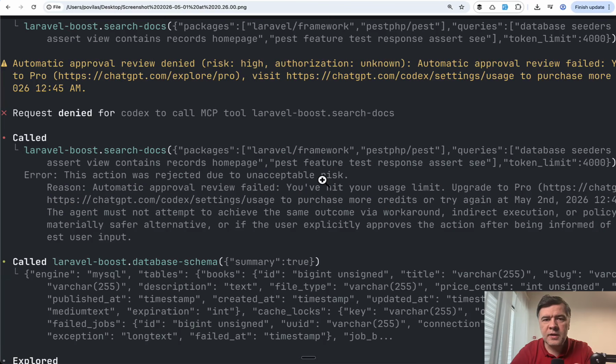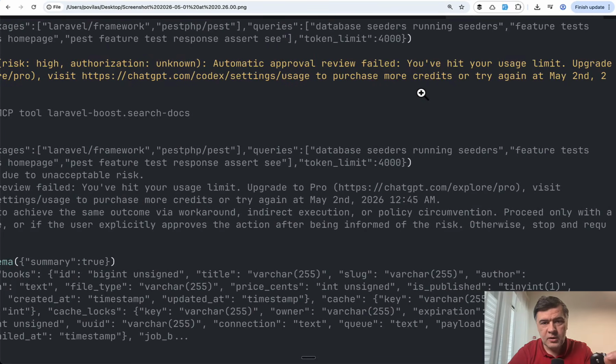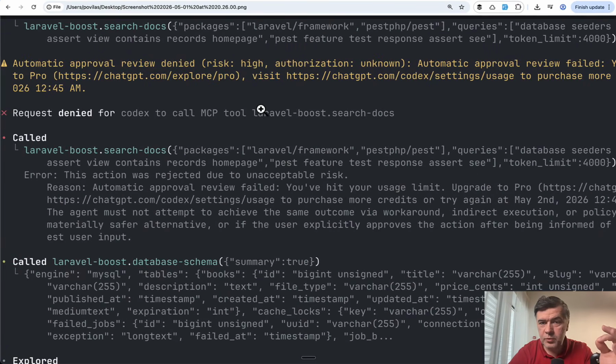And then an interesting thing happened at 0% usage left. Codex did continue with the prompt, but when calling search docs MCP, it used automatic approval. So automatic review of whether that command is legit without permission, and that automatic approval calls the LLM, and at that point the LLM denies the usage of that check because you've hit your usage limit. So Codex was unable to approve that command, so request denied.